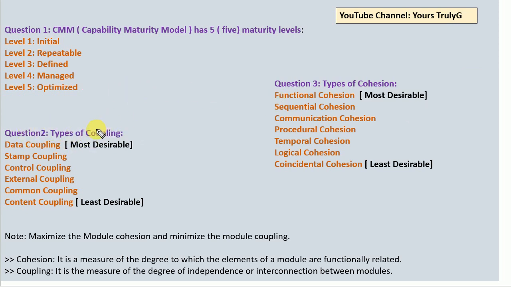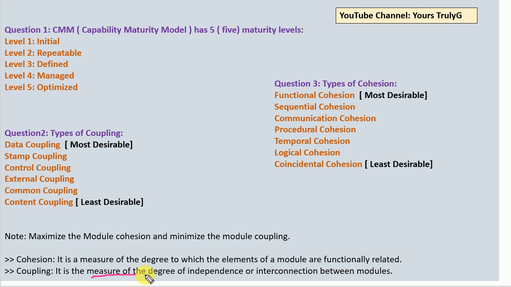Again, the most important next question is coupling and cohesion. As I told you, these are two very important terms related to software engineering: one is coupling and one is cohesion. So let's first discuss what cohesion basically is. Cohesion is a measure of the degree to which the elements of a module are functionally related. Suppose there is one module. How the elements in a particular module are functionally related is nothing but cohesion. And what is coupling?